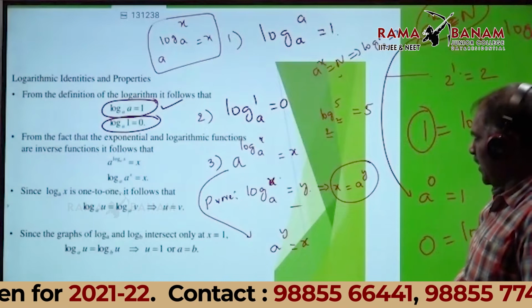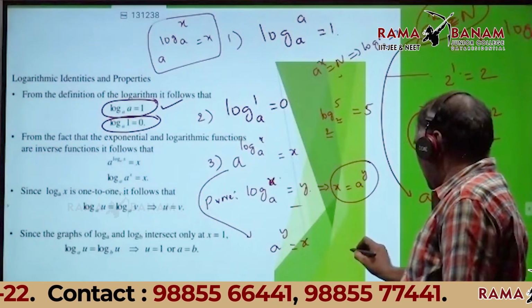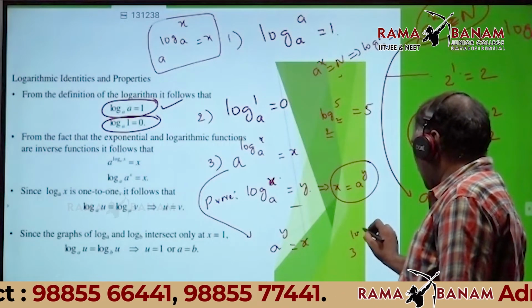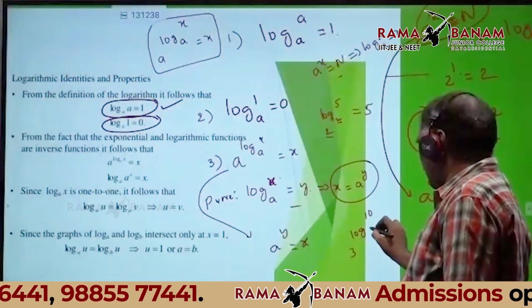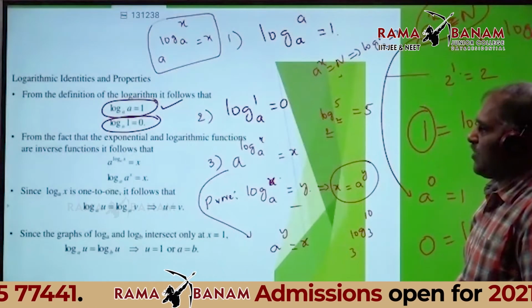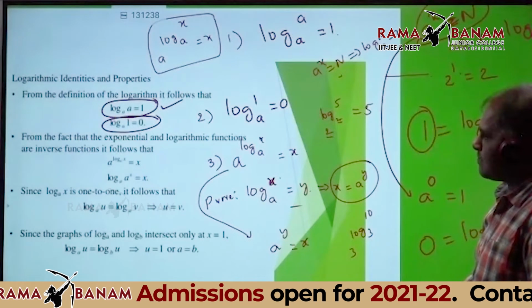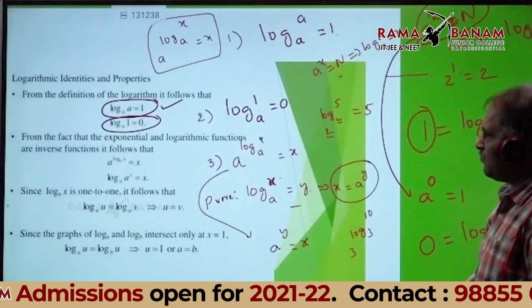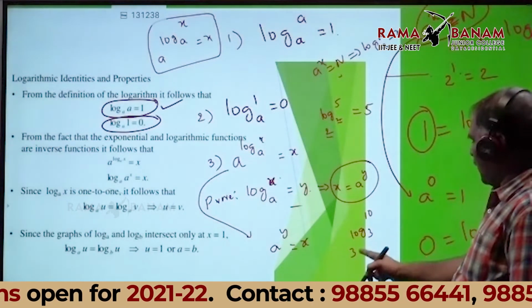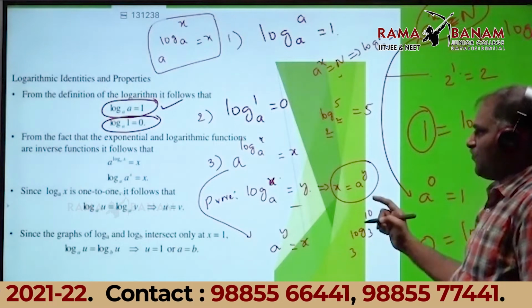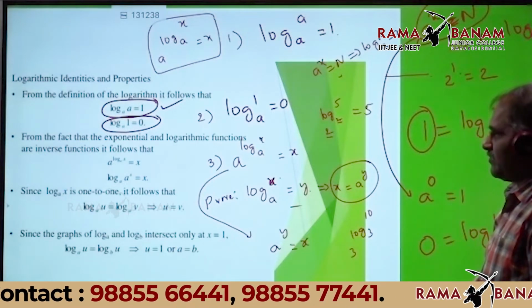You can get 5. Similarly, here 3 power logarithm of 10 base 3. What is this value?